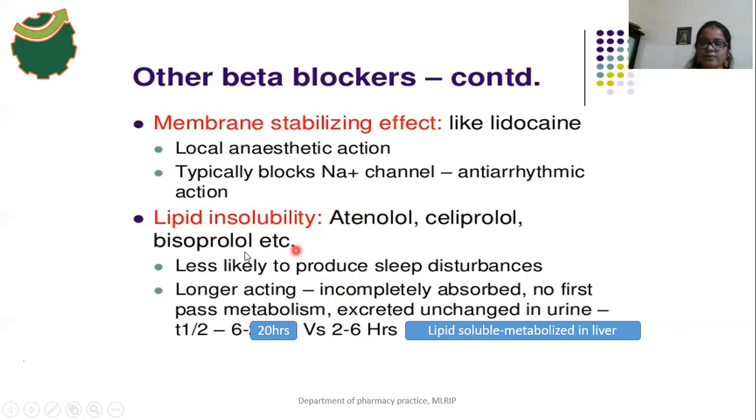Atenolol, celiprolol, and bisoprolol are not metabolized in the liver, so the drug can be excreted in urine in an unchanged form. That means the drug is not metabolized in the liver before excretion. And the half-life of atenolol and celiprolol is very long, 6 to 20 hours.